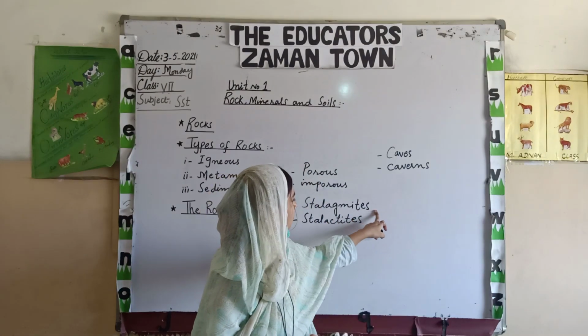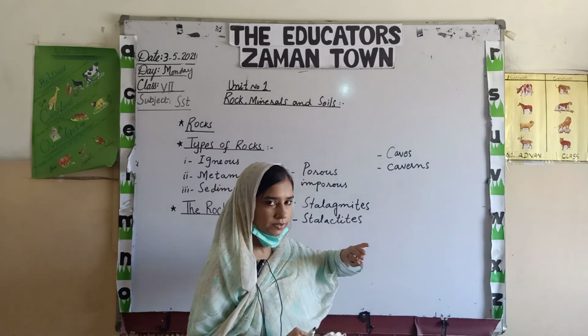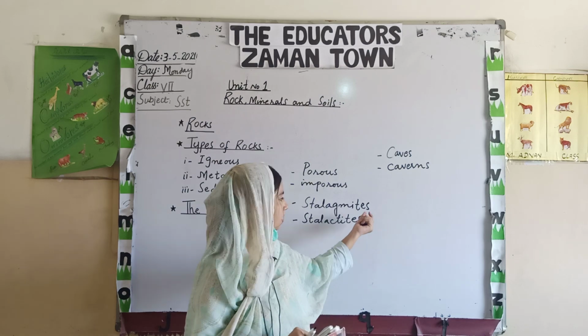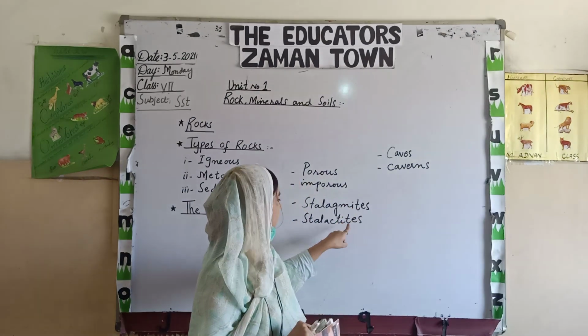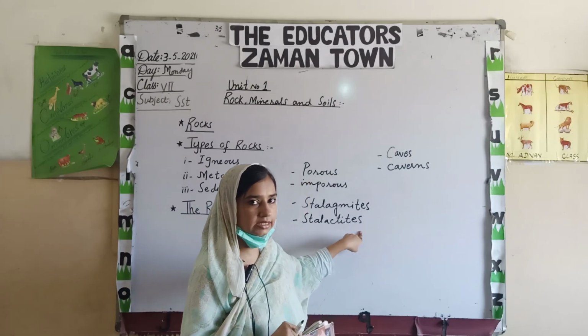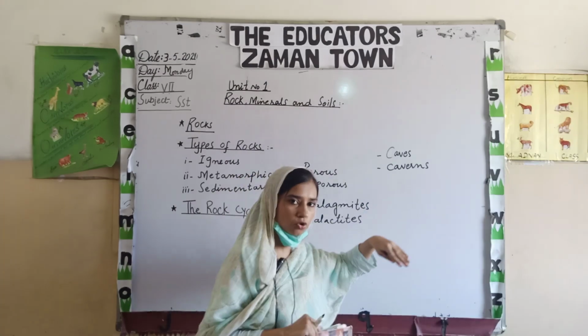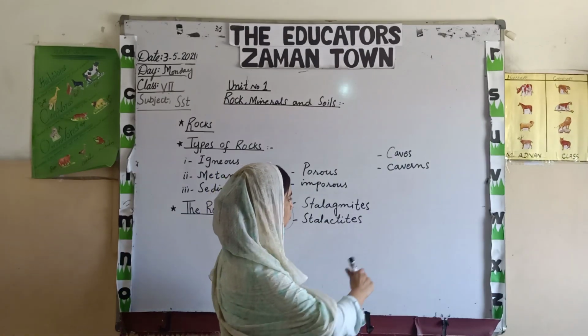Now the stalagmites are the columns that are projecting or rising from the floor of these caves. Okay, and the stalactites are the projections or the columns that are hanging from the roof of these caves. Okay, when stalagmites and stalactites join together,